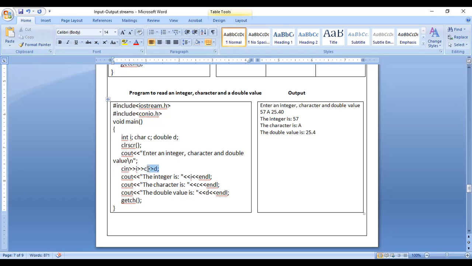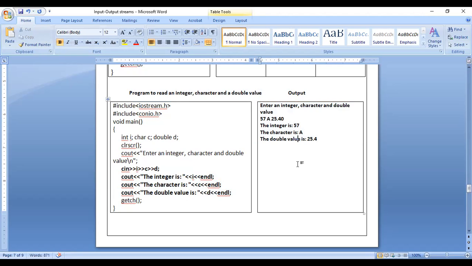I, C, and D. So I stands for integer, C stands for character, D stands for double. When you enter the values, the same values are displayed on the output screen: the integer is, the character is, the double value is. But we have to see here how the output is displayed.